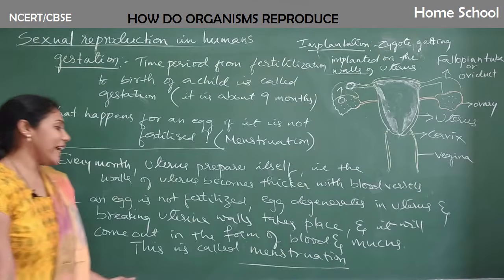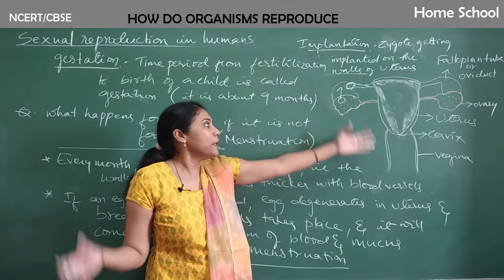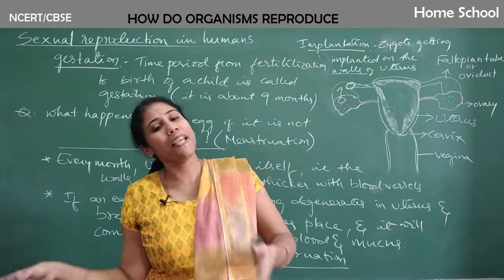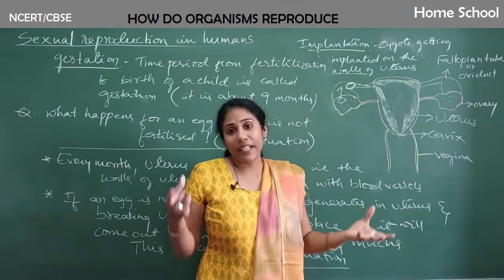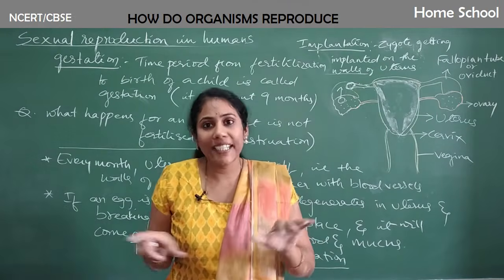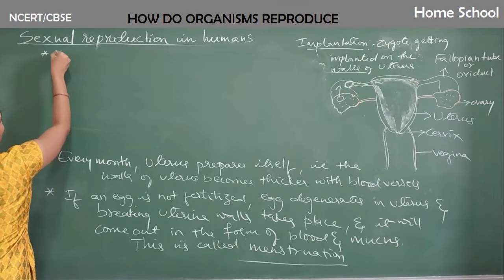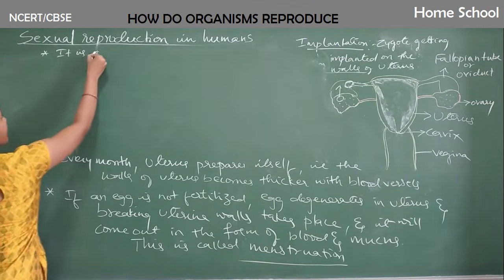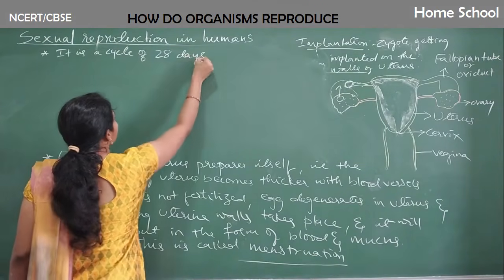Clear? Now actually it is a cycle of 28 days. As long as the sperm doesn't come, menstruation is a cycle of 28 days that keeps happening every month. Lots of changes happen in the female reproductive system in these 28 days. Let us see what that 28-day cycle under menstruation is. You can continue the points here under menstruation only. It is a cycle of 28 days.